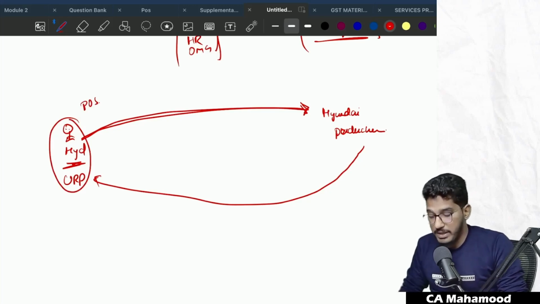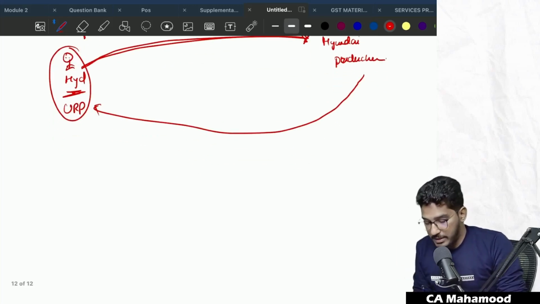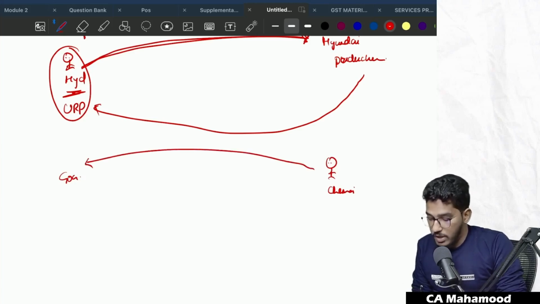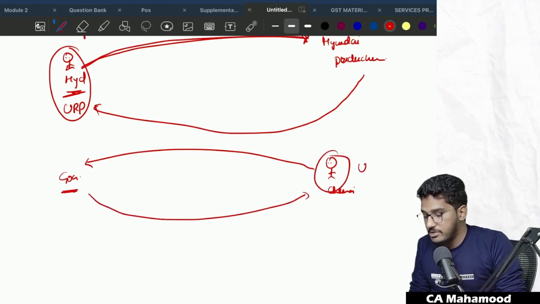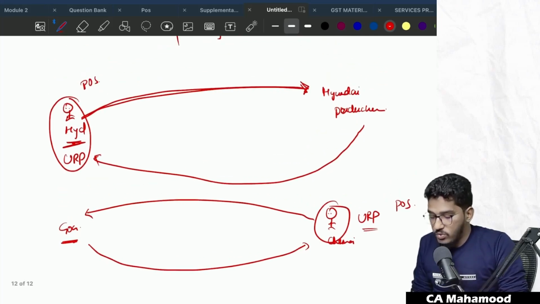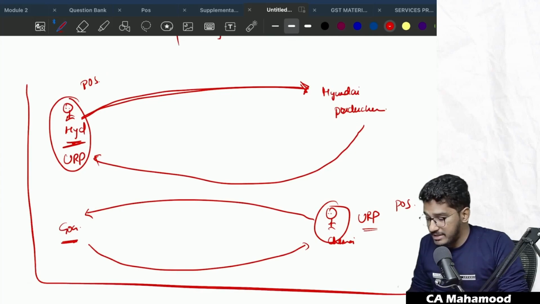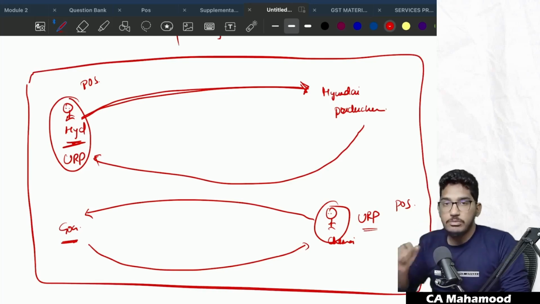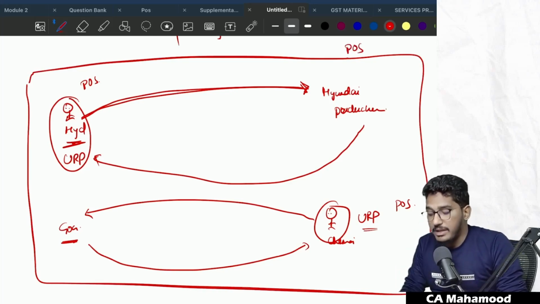Or in some other cases, take for example, there is Goa. A tourist from Chennai has gone to Goa, bought some items there, and after he completed his tour, he brought those items back to Chennai. And this person is an unregistered person. In these cases, how to determine the place of supply? Able to understand? Where the recipient is an unregistered person, he is coming to some other state, buying the goods and taking them back along with him to his respective state, how to determine the place of supply?